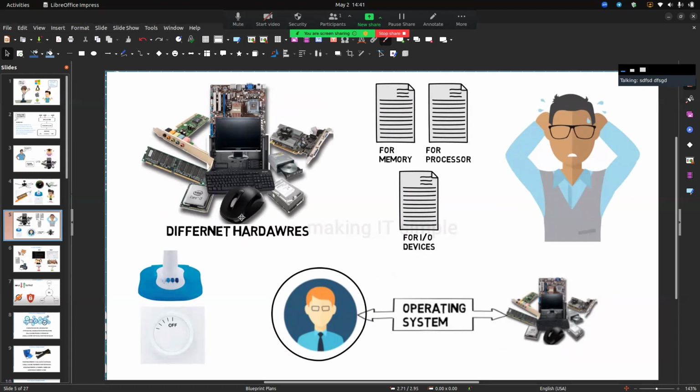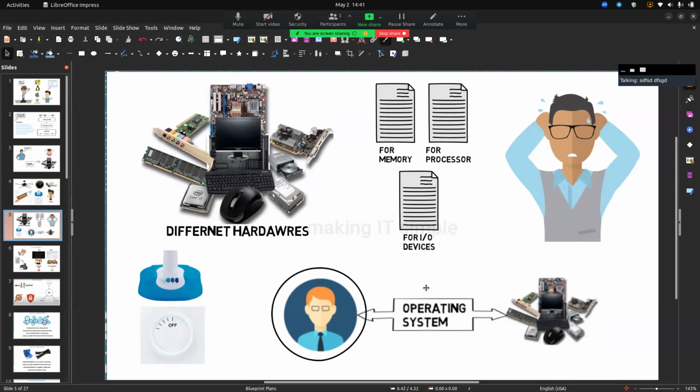When the user sends a request to the machine by the operating system, it can give a more efficient environment for the users, because the operating system provides a GUI and a lot of libraries, and for memory, for processor, for input output devices, and all of them have their own language and their own script, and a typical user cannot remember all of it.